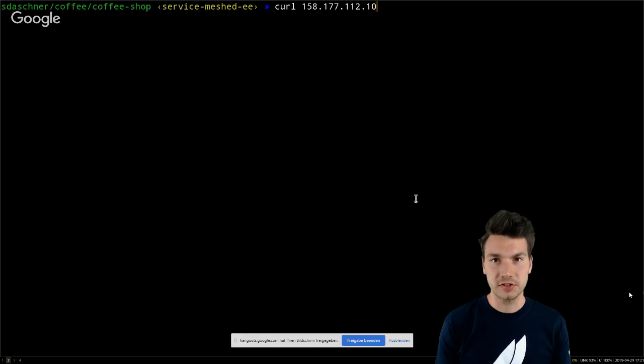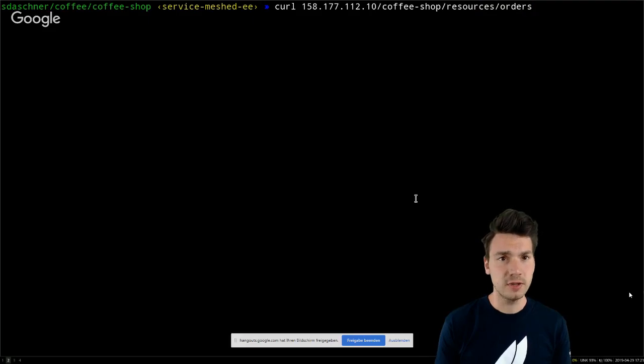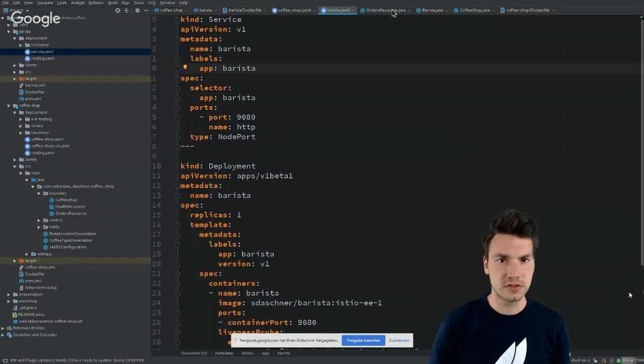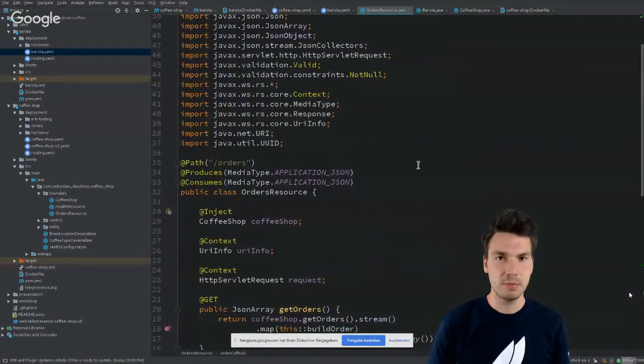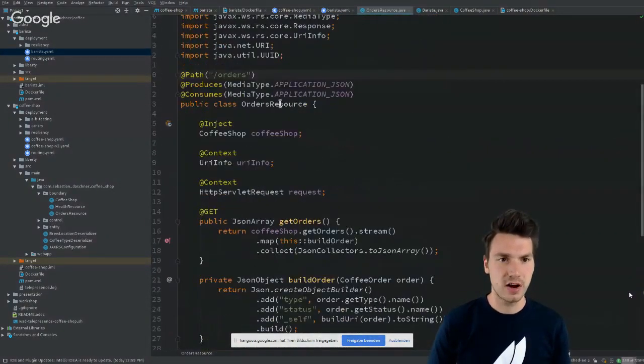I get my cluster IP of my running cluster. I say coffee shop resources orders, for example. That gives me the coffee orders, which is an empty JSON array, because there are no orders in the system. So this corresponds to what you just saw in the orders resource. This is now deployed.